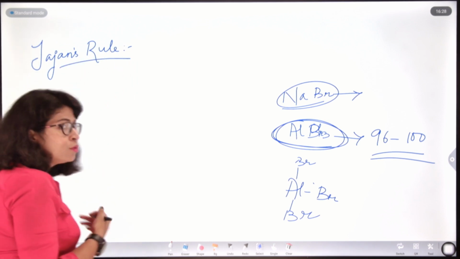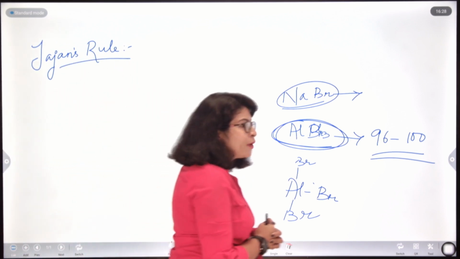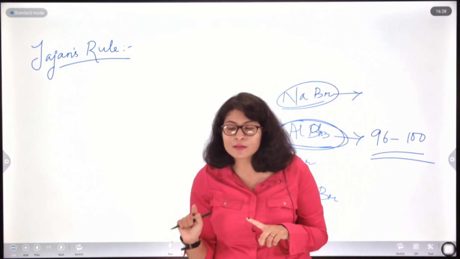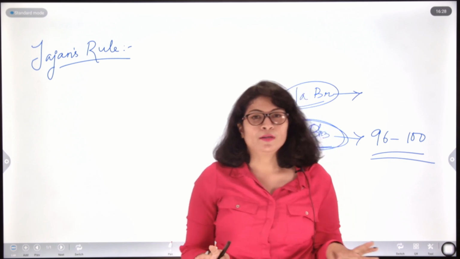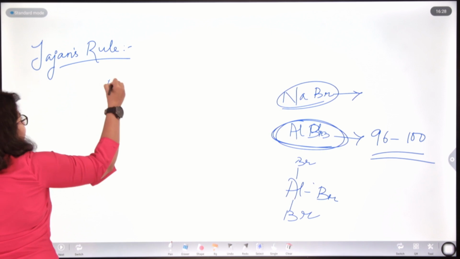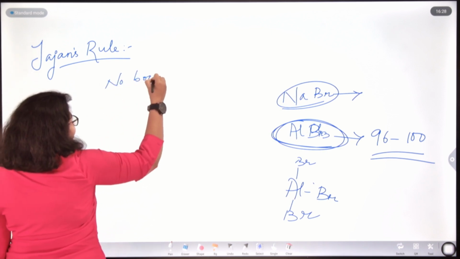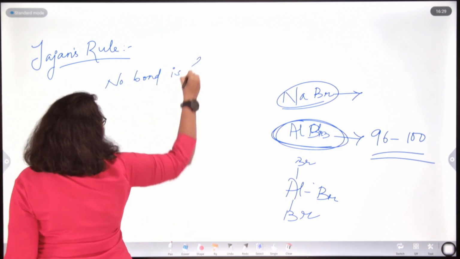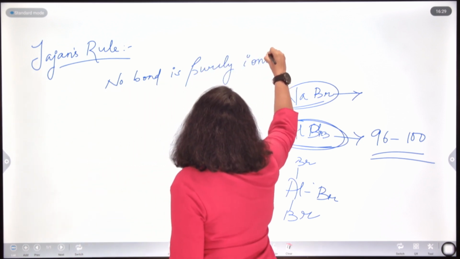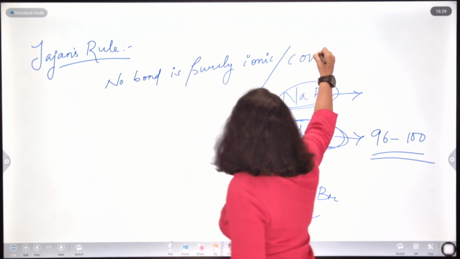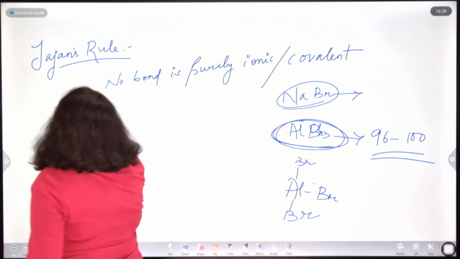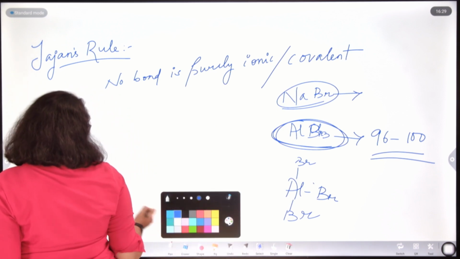What is Fajan's rule now? According to Fajan, no bond is entirely or purely ionic, no bond is purely covalent, right? Understood what Fajan said? No bond is purely ionic or covalent, and mostly Fajan talked about the covalent character in ionic bond.